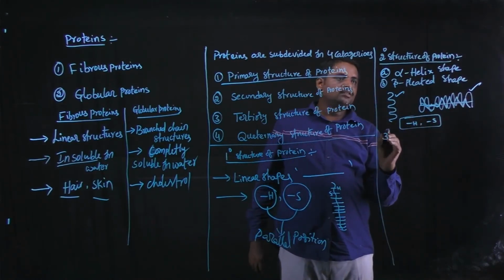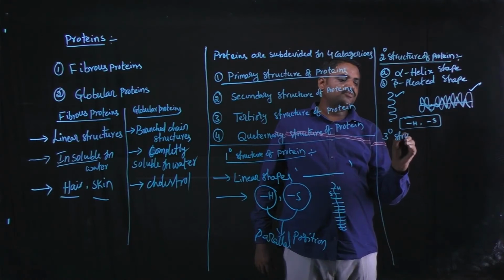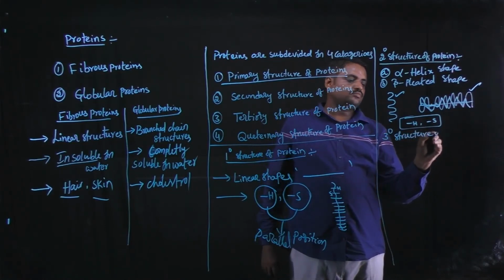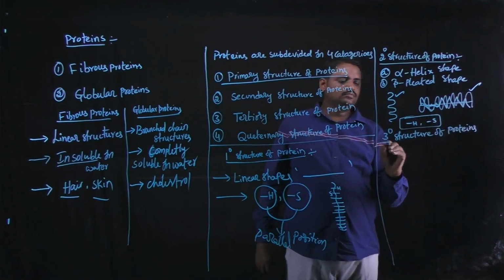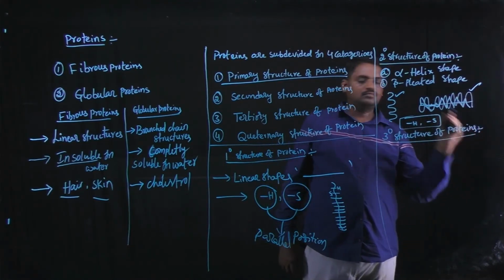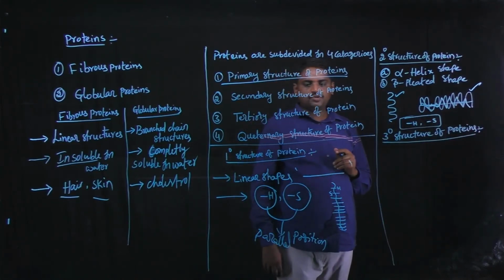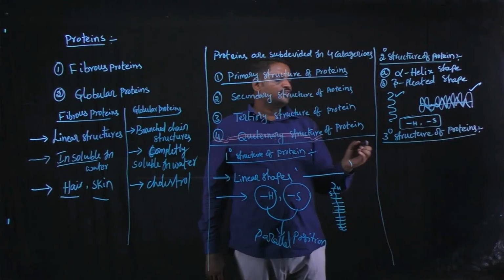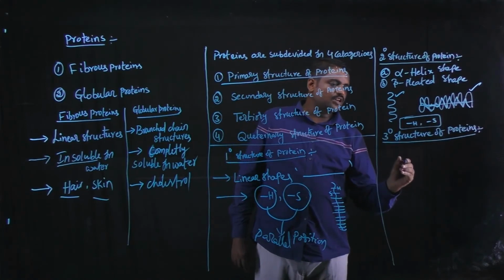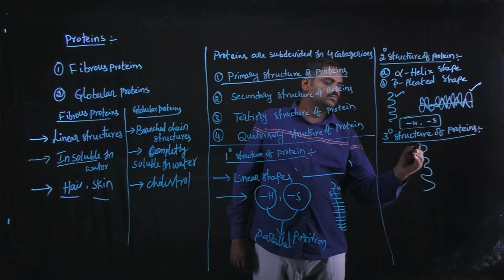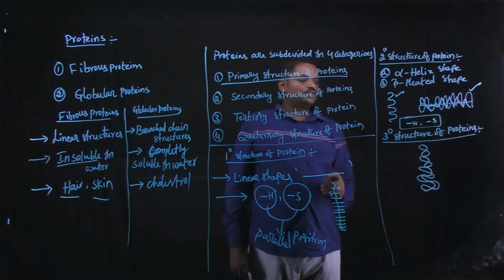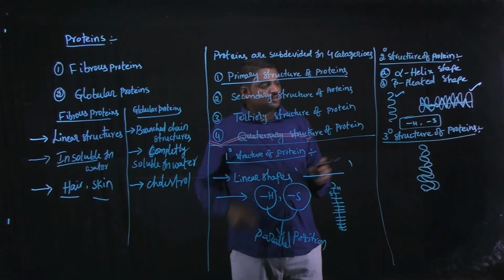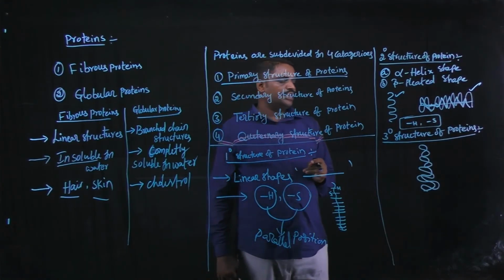And next one, tertiary structure of proteins. Okay, so these are the shapes of tertiary structure of proteins.